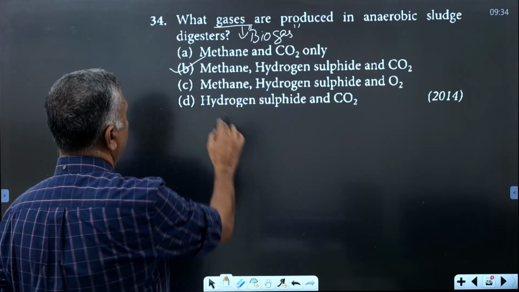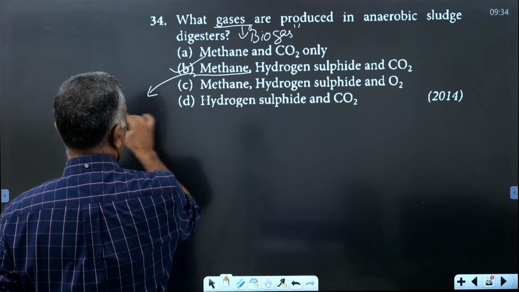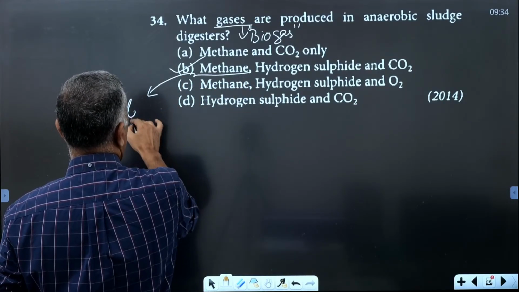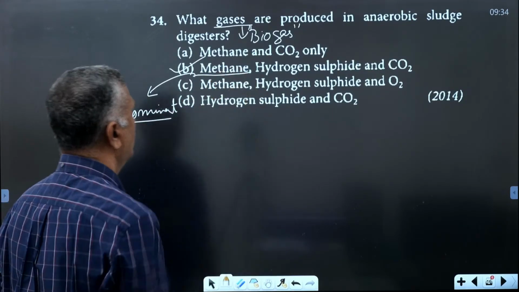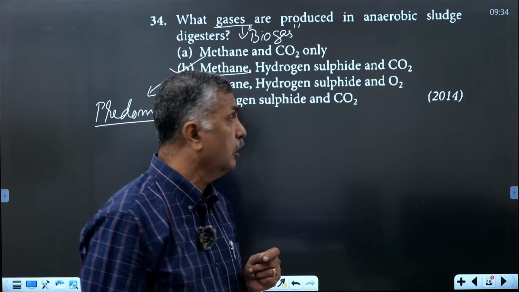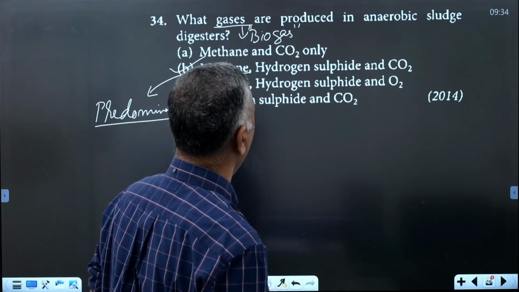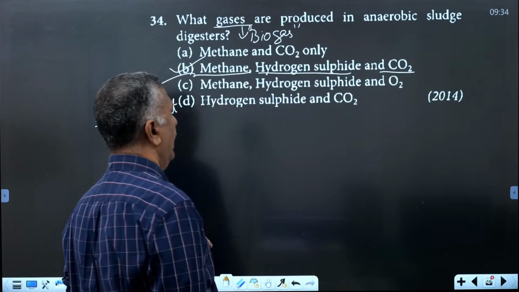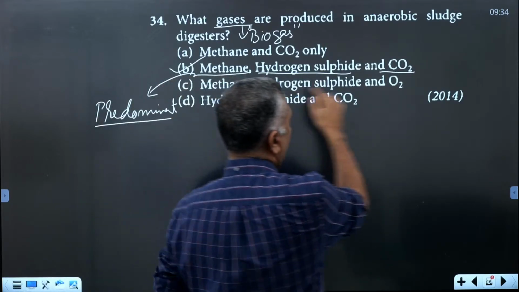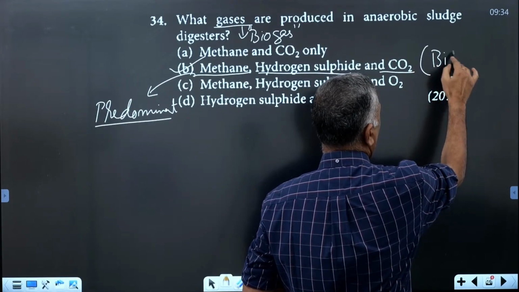The predominant gas is methane, with traces of hydrogen sulfide and carbon dioxide, and these three gases are collectively called biogas.